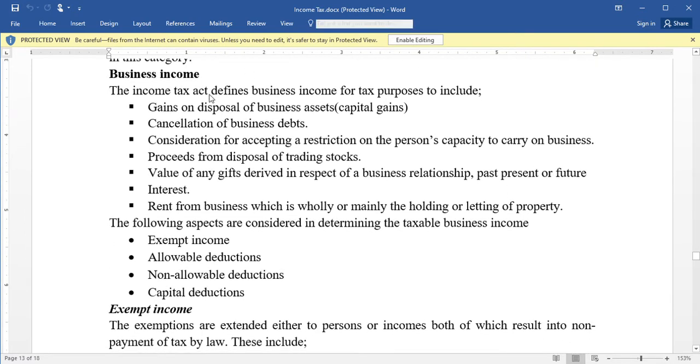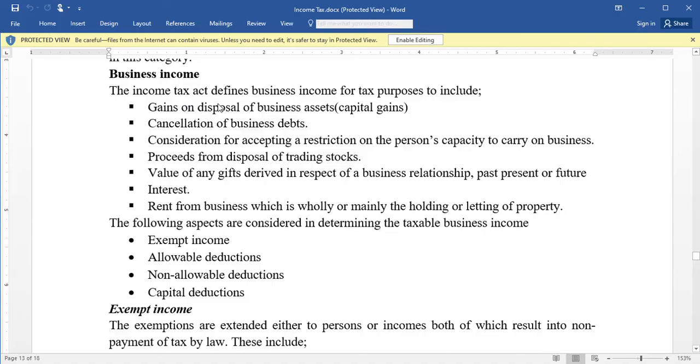The Income Tax Act defines business income for tax purposes to include gains on disposal of business assets. It includes cancellation of business debts, consideration for accepting a restriction on a person's capacity to carry on business, proceeds from disposal of trading stock, value of any gifts derived in respect of a business relationship, past, present, or future. Then interest, and rent from business, which is wholly or mainly the holding or letting of property. So this is what business income entails.